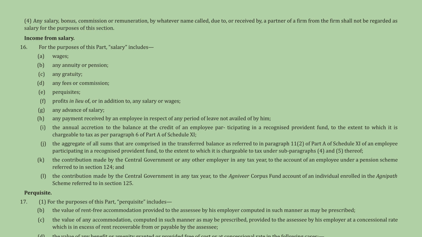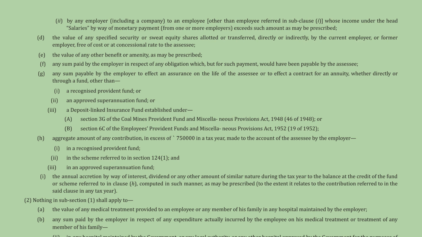The value of assets is the fair market value on the specified date. The specified date for asset valuation is the end of the preceding accounting period or the transfer date if asset book value has increased by 15%. Accounting period is generally 12 months ending March 31st, or a different regularly adopted period. If not all assets are in India, only income reasonably attributable to Indian assets is deemed to accrue in India.